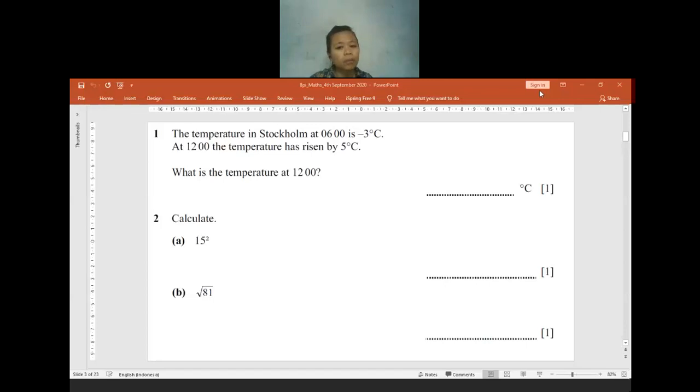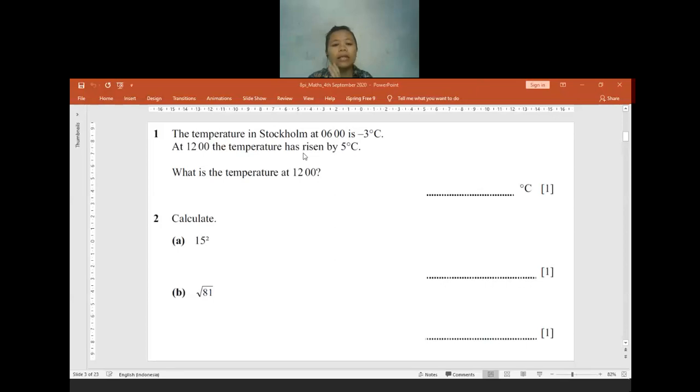On the question paper from the bundles given. Okay, for those who already tried to do it first, you can take your answer and then we are going to discuss it together. For question 1, I think it is still easy. Is there anyone who wants to help me to answer question 1?